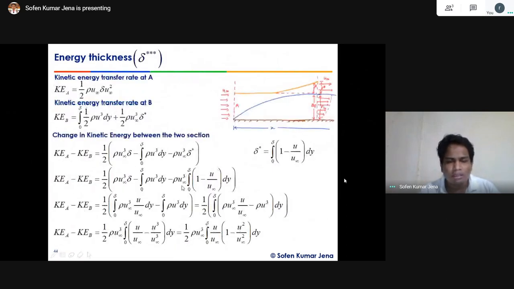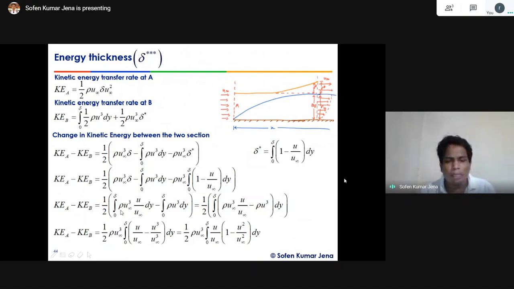put over here. Okay, and now this is nothing but some algebraic simplification. To bring it under the integral, I take rho u infinity q, which is a constant quantity, delta, I put it as the integral from 0 to delta dy. Okay, this is the thing I put over here. In terms of delta, I put 0 to delta.